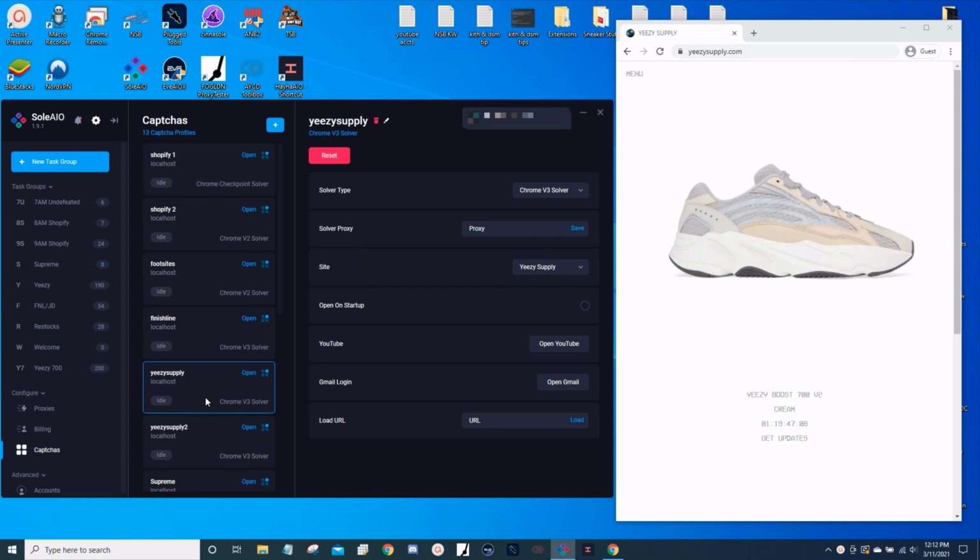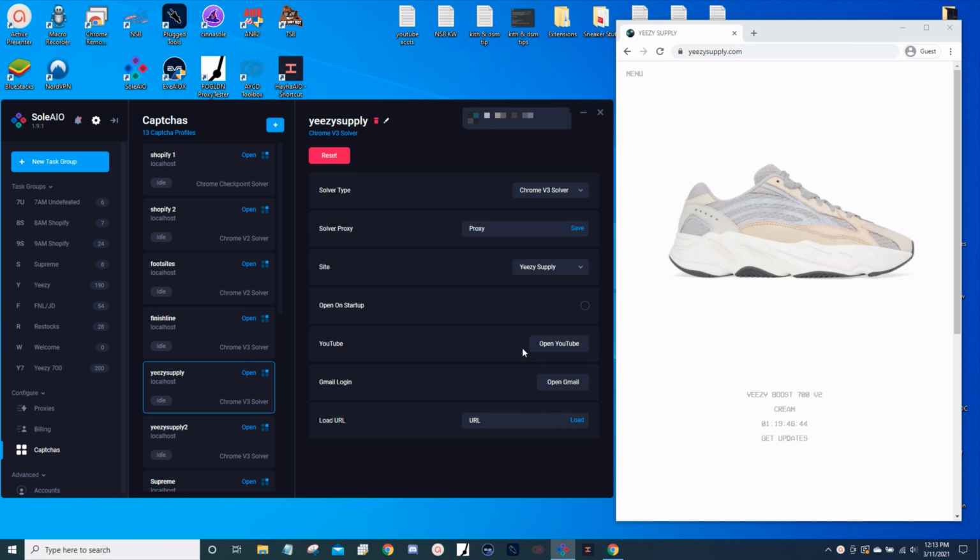After you're done creating your tasks, you want to set up your capture harvester. I already have one created, but I'm going to show you how to. So for solver type, you want to select Chrome v3 solver. For a solver proxy, I normally run local on YS, so I will not put in a proxy. Go ahead and select your site. You can toggle this on if you want the harvester to pop up every time you launch SoleAIO.